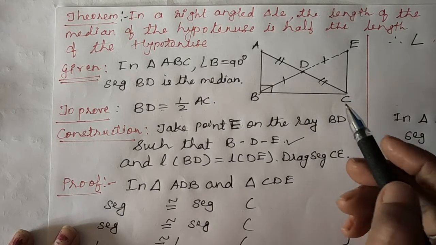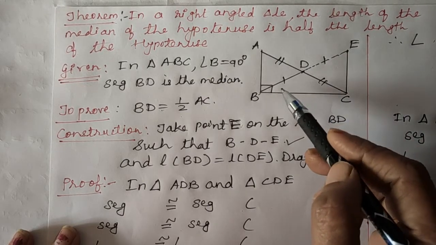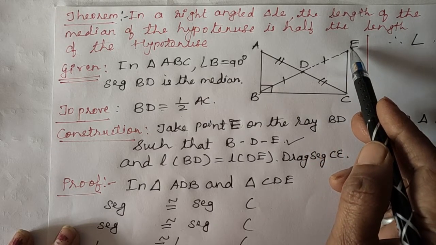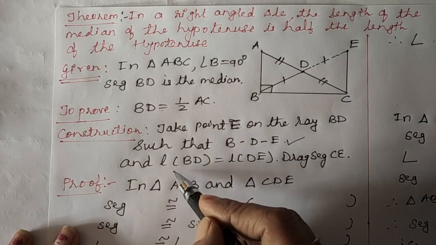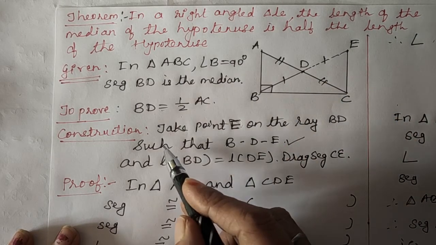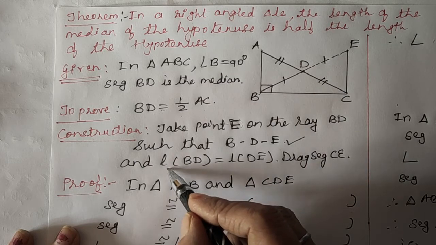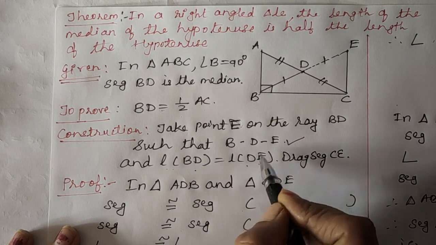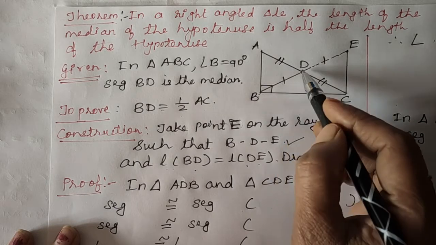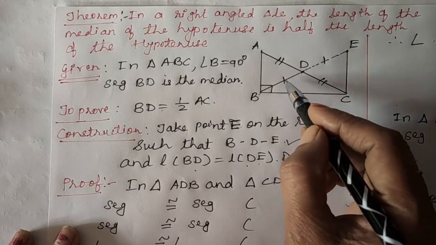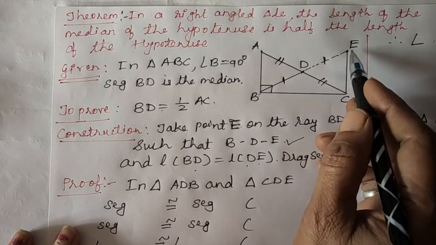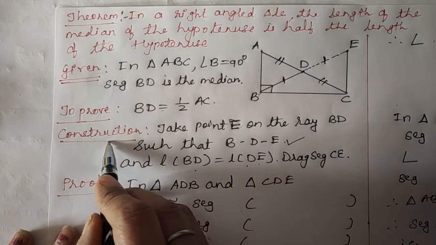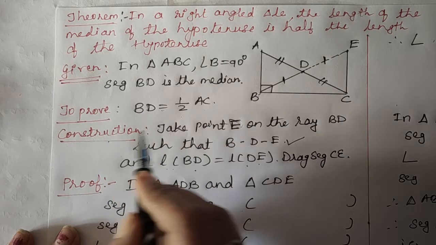Okay, and in the construction, when you have taken this point E on ray BD, by construction we are also getting that length BD and length DE are equal. See, length BD and DE are equal. This symbol shows that BD and DE are equal by construction.